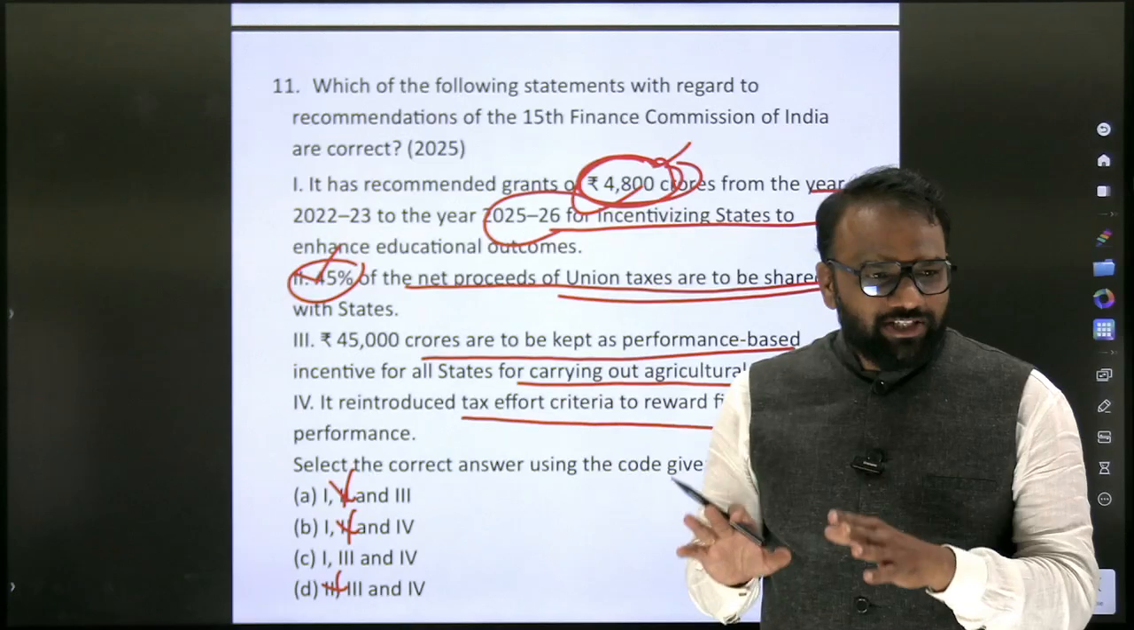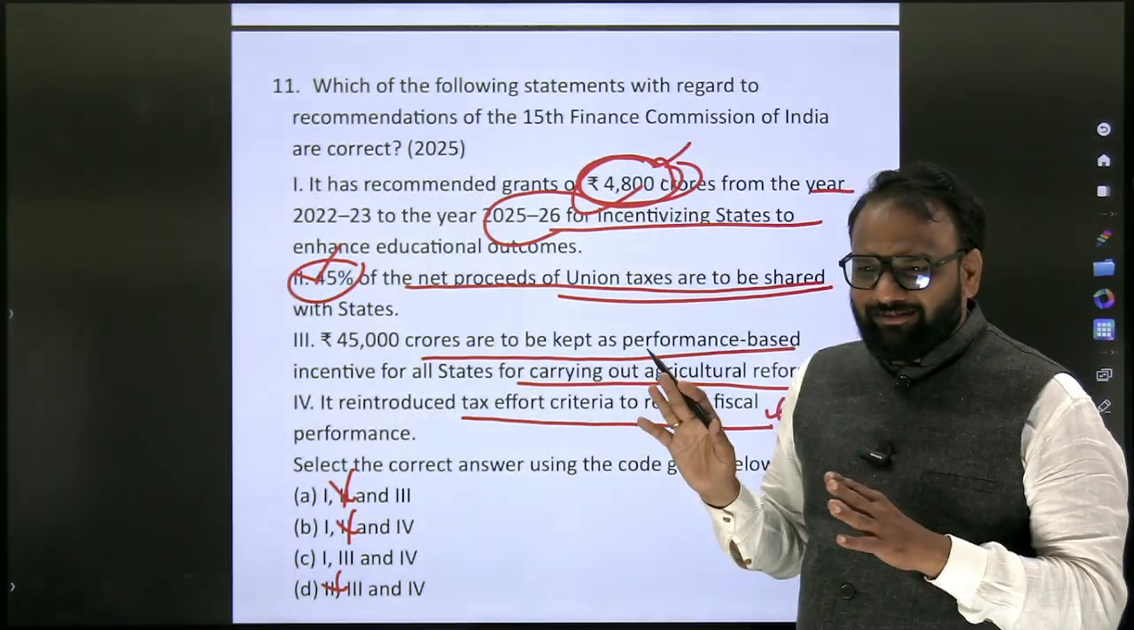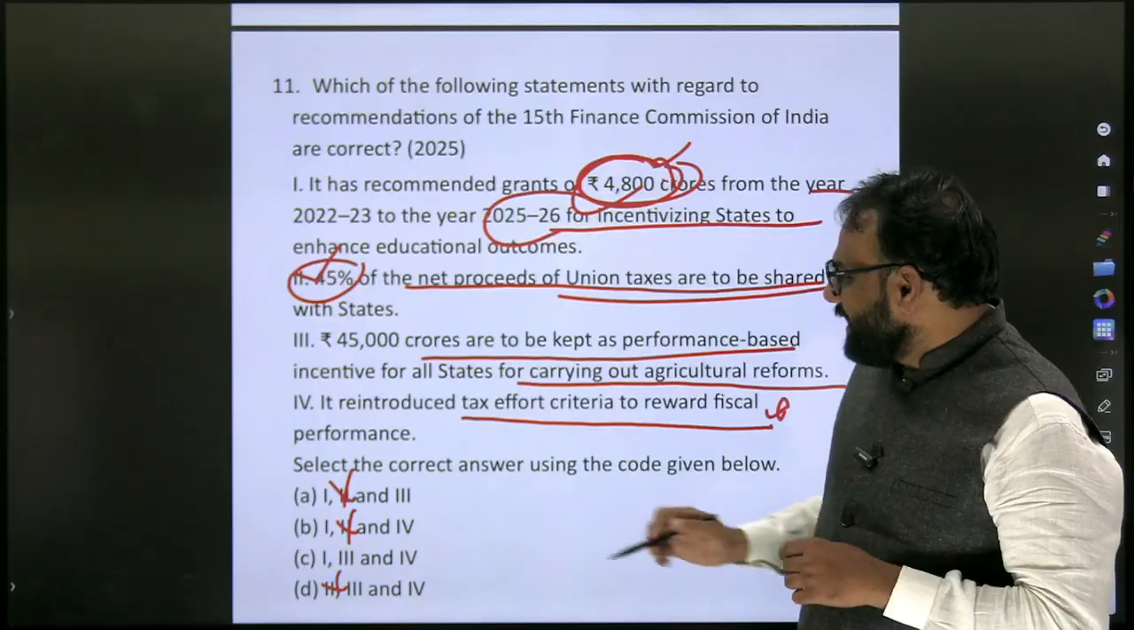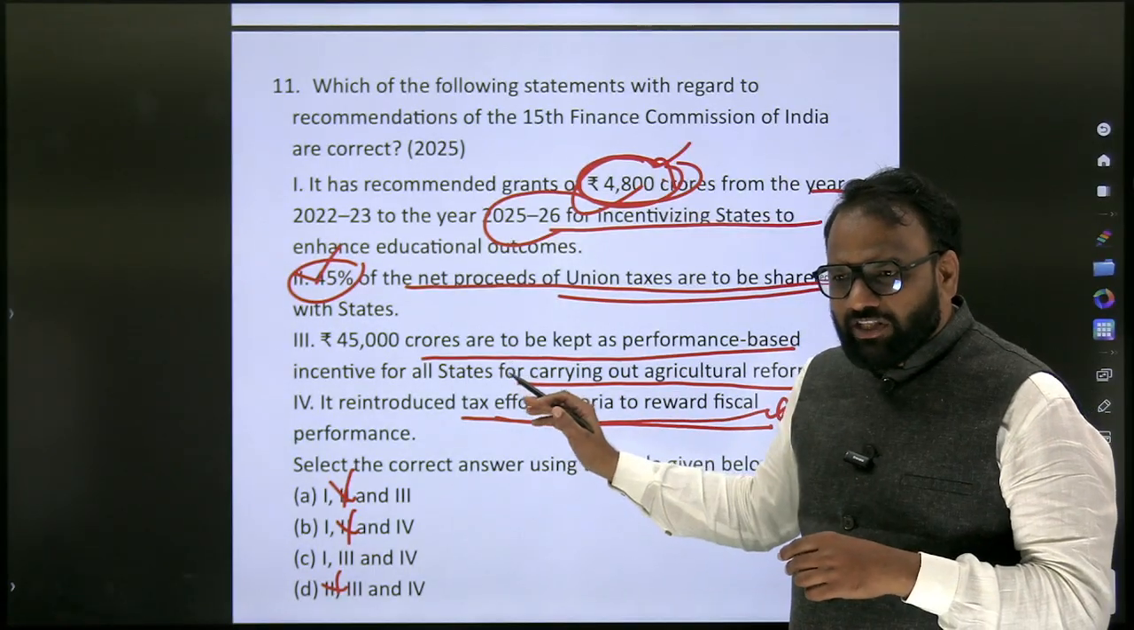Now see here, based on this question paper also, you are not going to memorize these values, not important. You are not going to memorize these values. It reintroduces the tax effort criteria to reward fiscal performance. Okay, now this is also not that important.